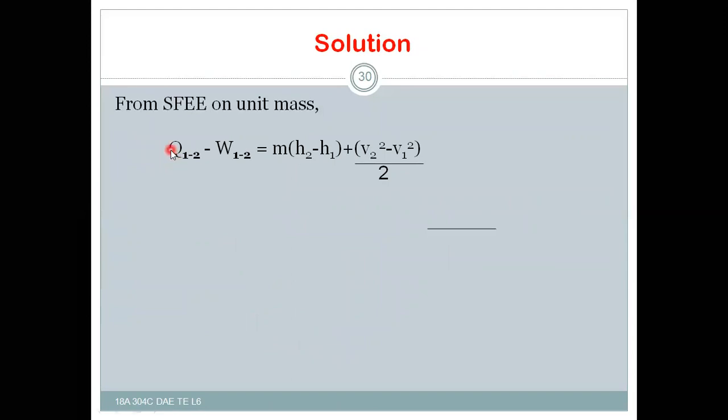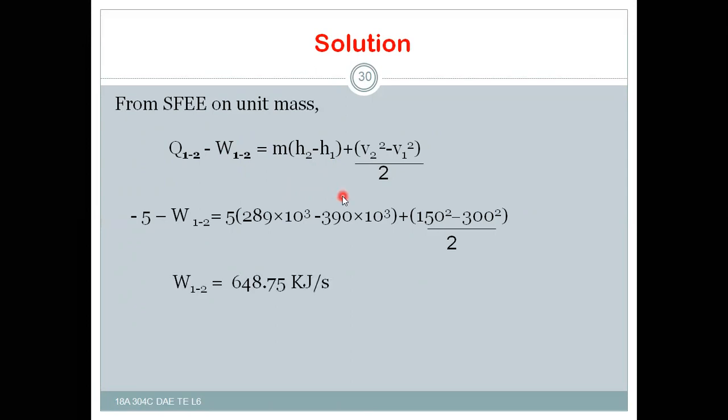So here in this case, from the steady flow energy equation on unit mass of substance, that is Q12 minus W12 is equal to m into h2 minus h1 plus v2 square minus v1 square by 2. After substitution, this is given for us, and this is what we have to calculate. Mass is there for us, h2 is also there, h1 is also there, v2 is also there, v1 is also there. So if you substitute all these values, you will get W12 is equal to 640.75 kilojoule per second, and 1 kilojoule per second is equal to 1 kilowatt.